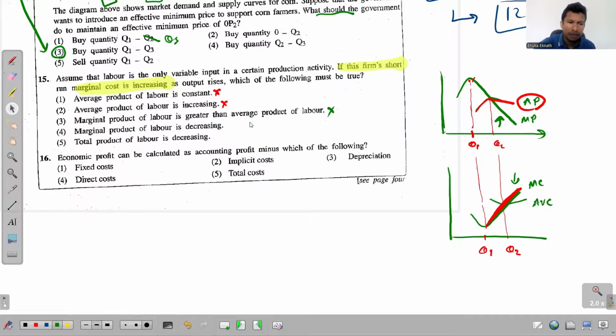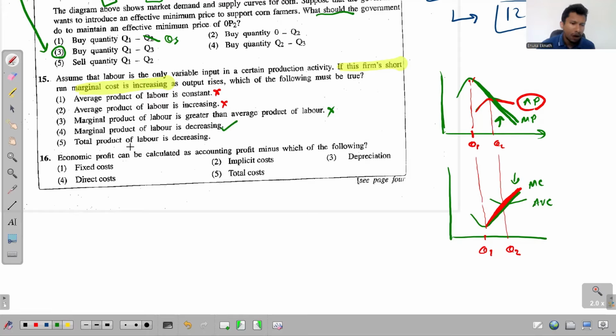Right, now look at the fourth one. Marginal product of labor is decreasing. When MC is increasing, yes, true. MP is in the process of decreasing. That's always true. So this is the answer for this question 15.